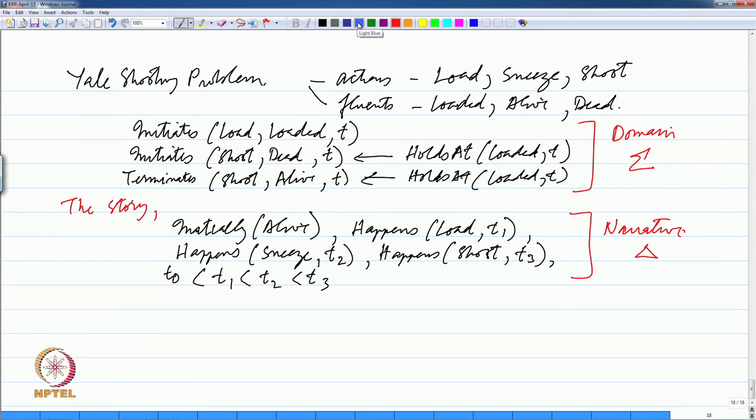The question we are asking is that given sigma and delta and the simple calculus that we defined, which basically talked about the effect of when something holds that becomes true, is it the case that holds at dead T4, and let us say we are given this time point T4 which happens after the shoot event?